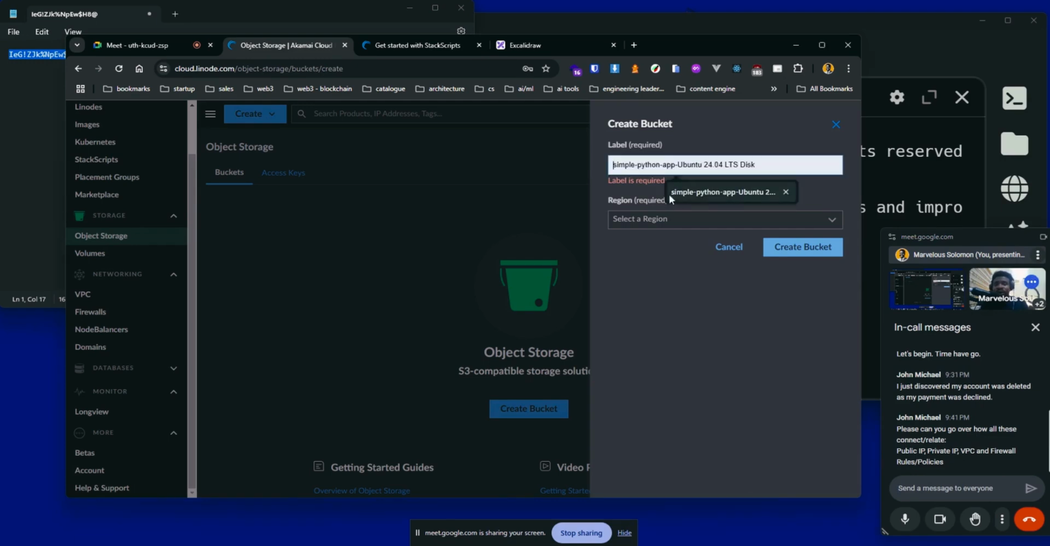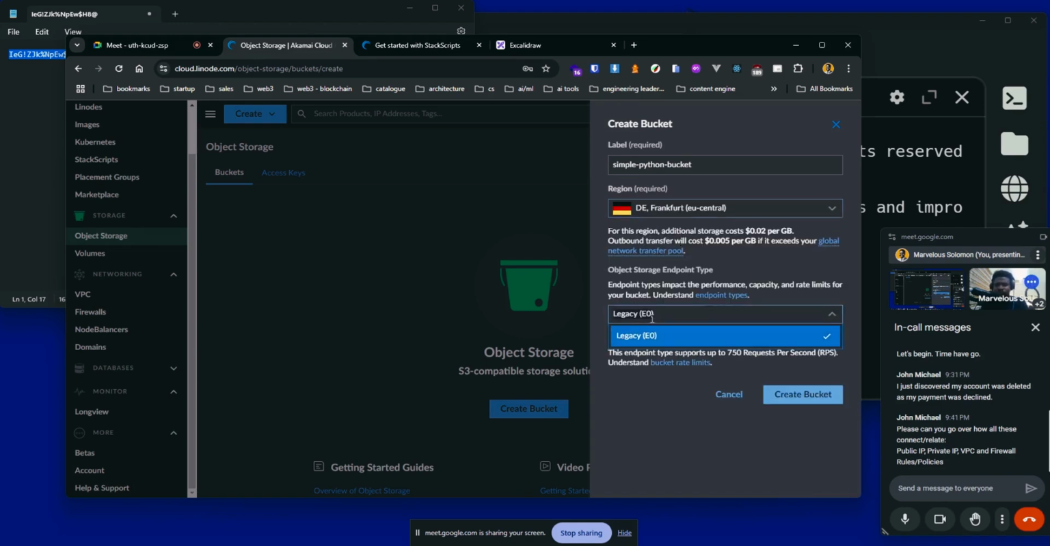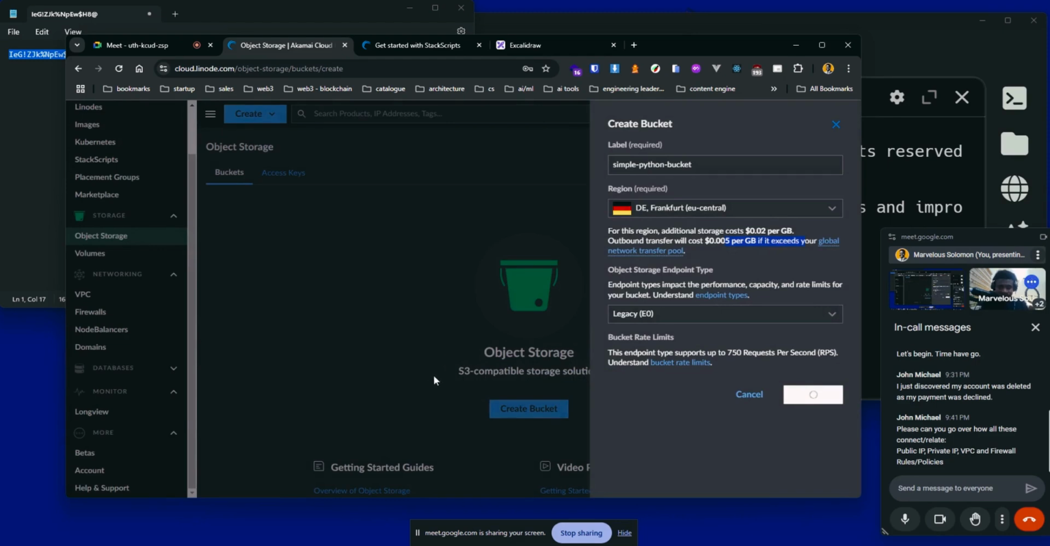Okay, we'll get there. All right, so for the label, we can create a label for this. Let's call this our simple Python bucket. Maybe we're building an application that will store images, for example, right? That can be stored here. And we have a region, so let's go with Frankfurt as well. Click on that. Yeah, so we have an option here. This is $0.02 per gigabyte. So the more this scales, the more you pay. If it exceeds your global network transfer pool, you pay $0.005 per gig. You need to understand this from the pricing section. But let's just go ahead and create this, enable object storage.